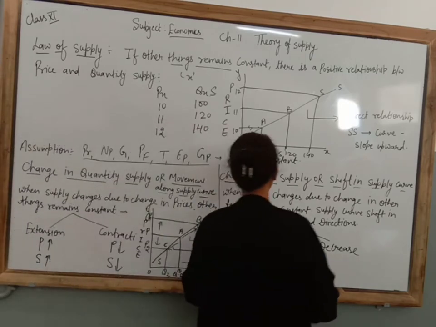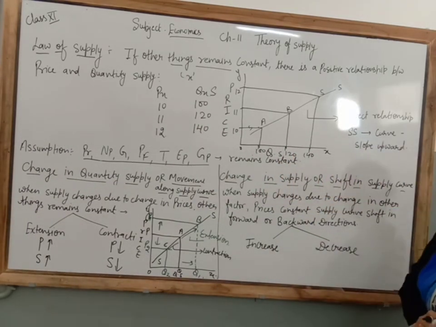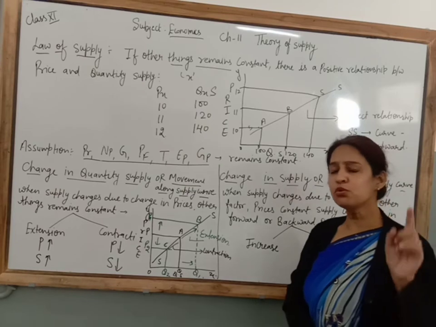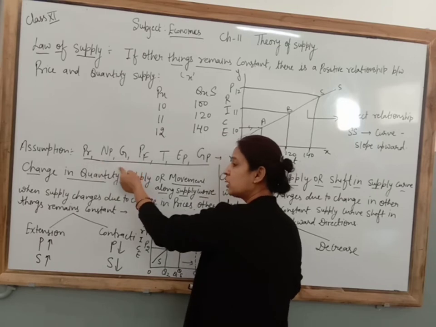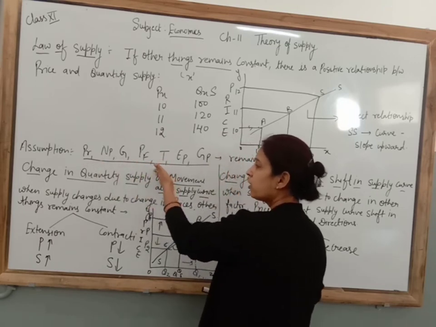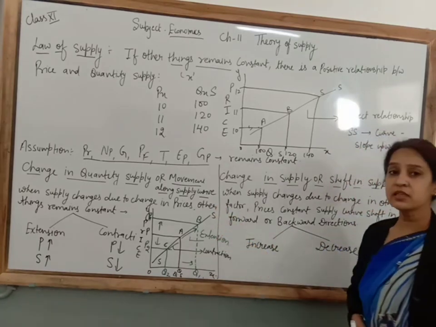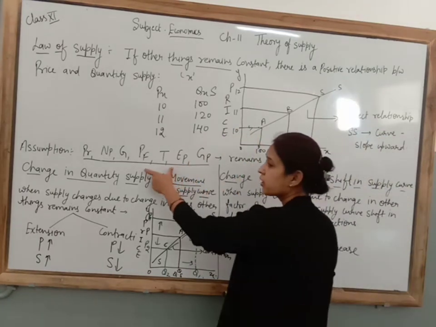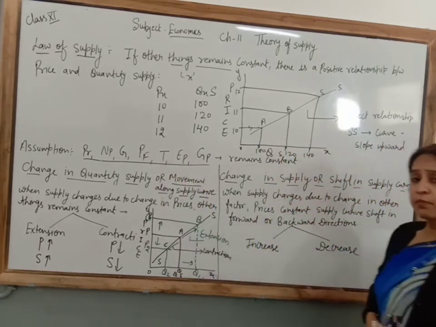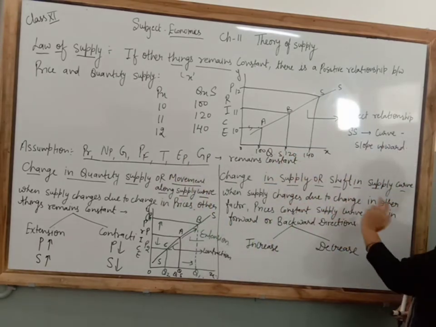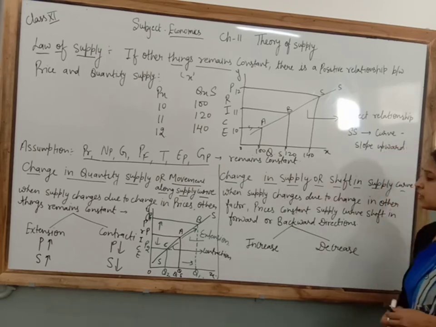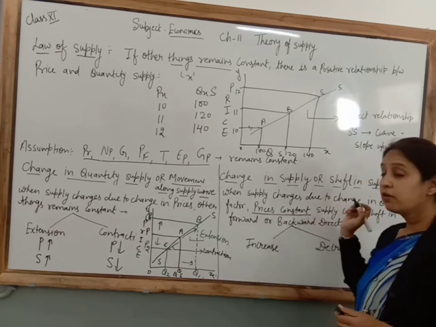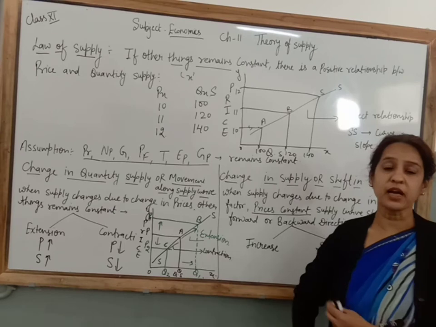Now, what is the meaning of change in supply or shift in the supply curve? In which condition does the supply curve shift? When the supply changes due to a change in other factors. It means due to a change in price of related goods, number of firms, goals of firms, prices of factors, technology, expected prices and government policies. If these factors change and then the supply changes, that is known as a change in supply, or in that condition the supply curve shifts. But in that condition prices remain constant, prices will not change.